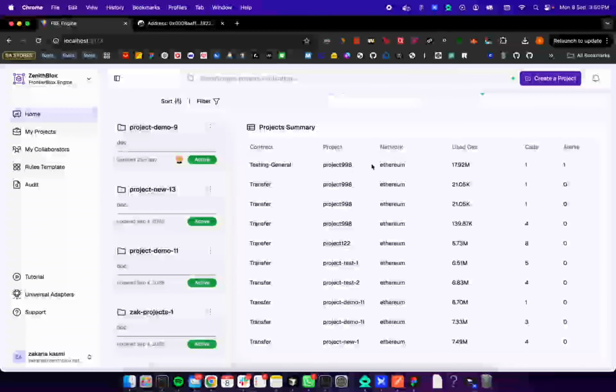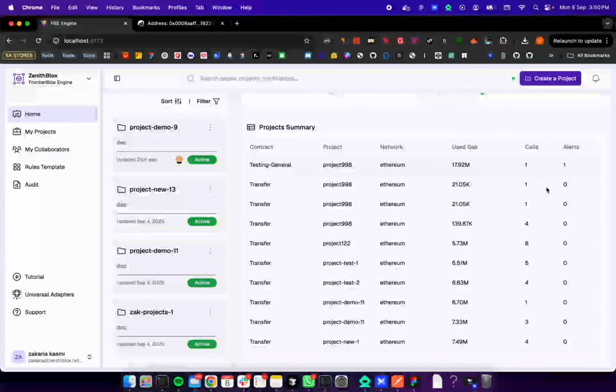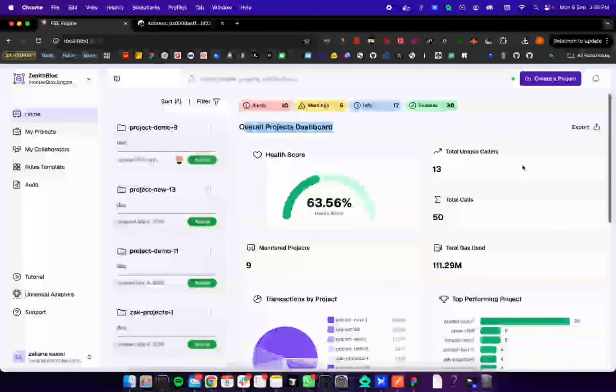And the project summary, we have for example these contracts and the data, which project is in it, and the network and the gas and number of calls and others.